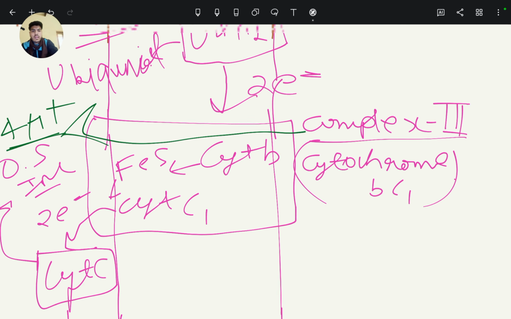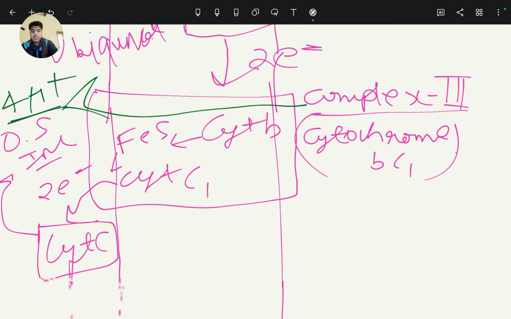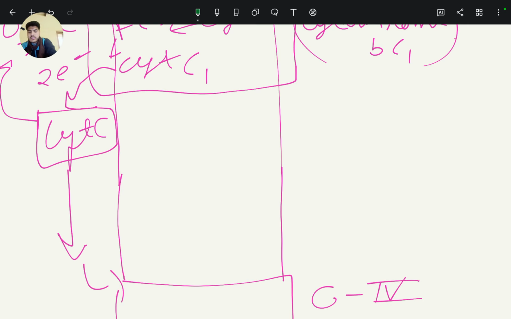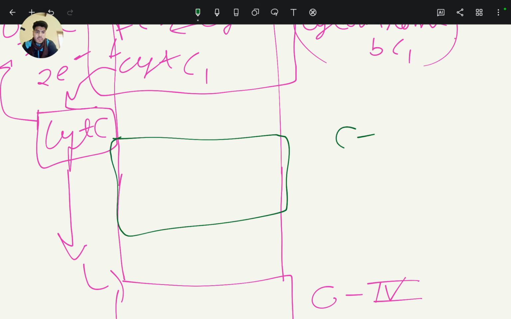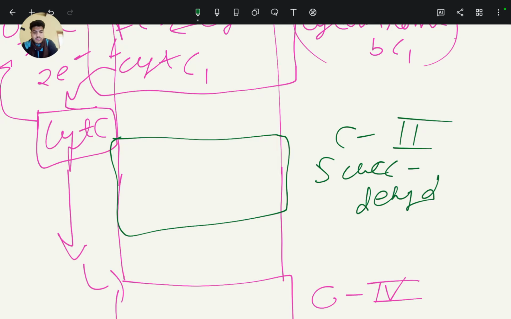Similarly, like the first complex, here is the second complex, named succinate dehydrogenase. At this complex, succinate is converted to fumarate, and FADH2 is formed here.